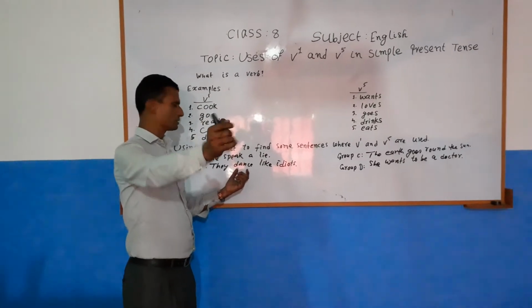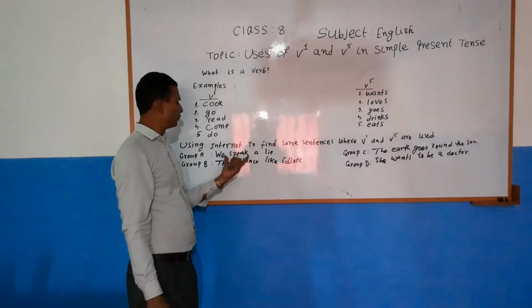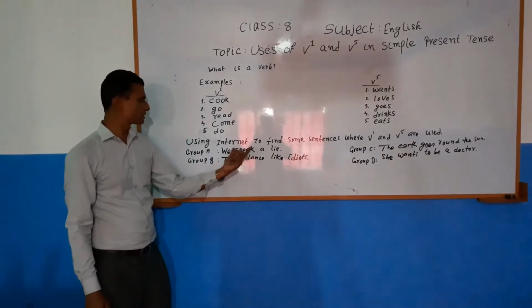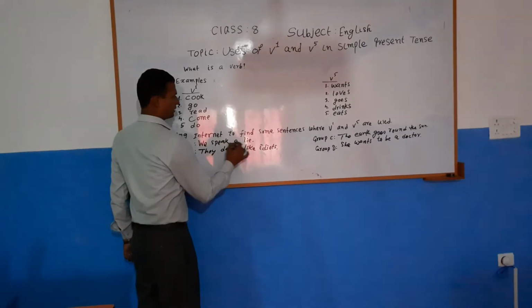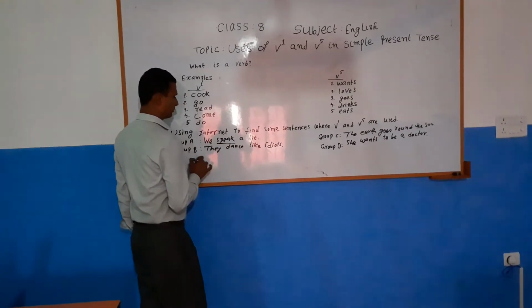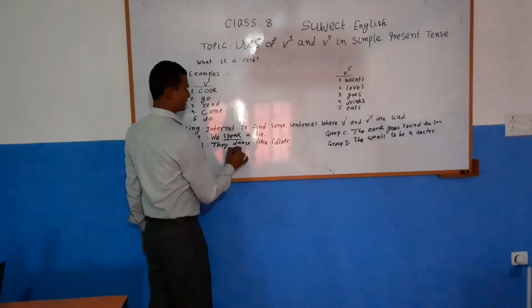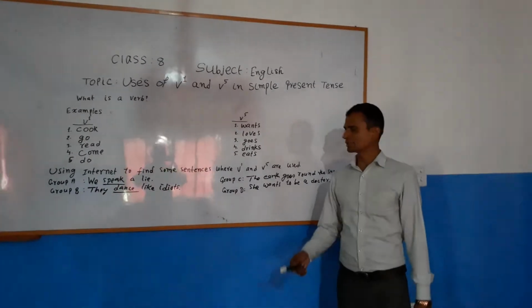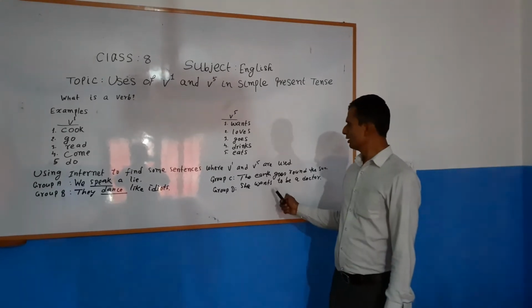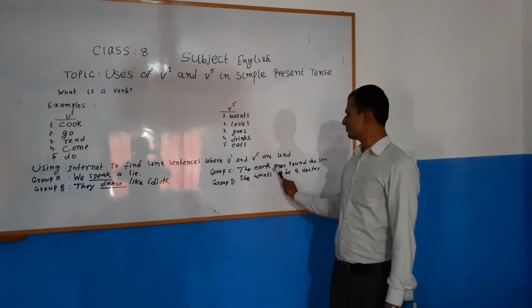Rosni, will you tell me what the verbs are in both sentences? In we speak a lie, speak is the verb, and in they dance like idiots, dance is the verb. Okay. Now I'm asking Nisa Magar, what are the verbs in both sentences?